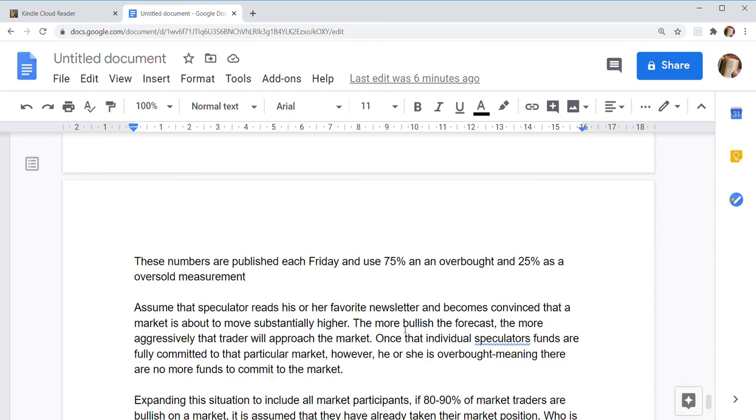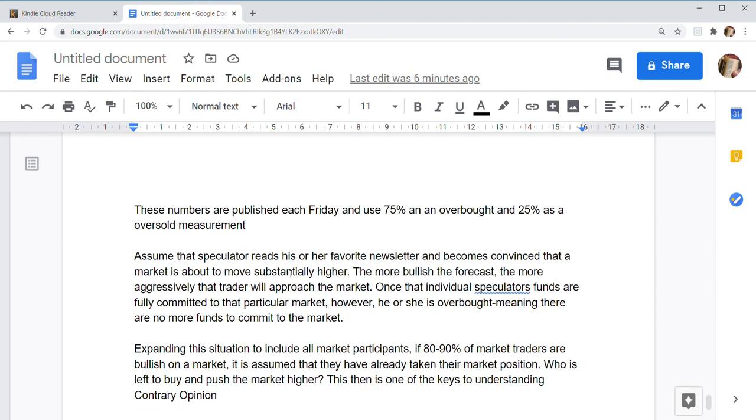Assume that a speculator reads his or her favorite newsletter and becomes convinced that a market is about to move substantially higher. The more bullish the forecast, the more aggressively that trader will approach the market. Once that individual speculator's funds are fully committed to that particular market, however, he or she is overbought, meaning there are no more funds to commit to the market.